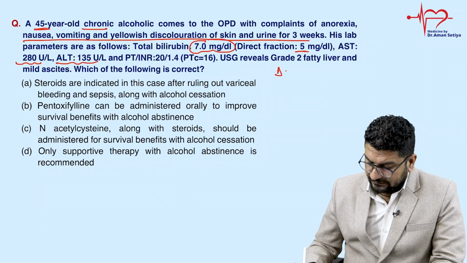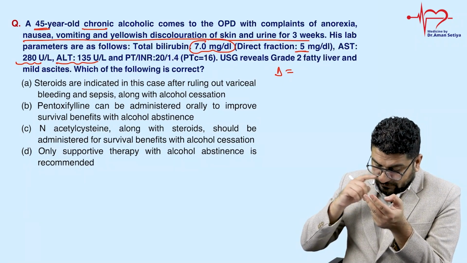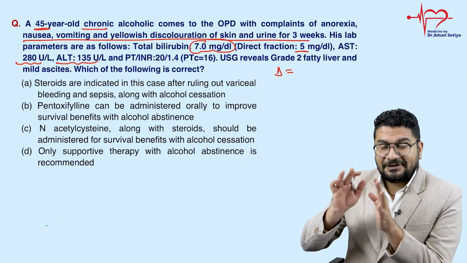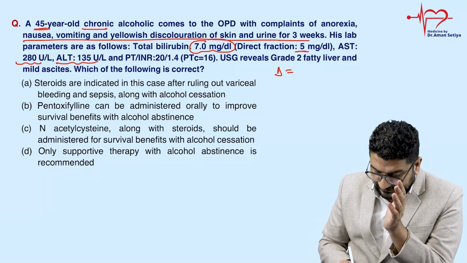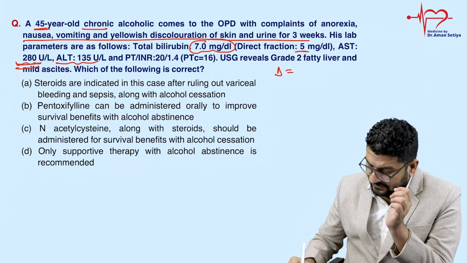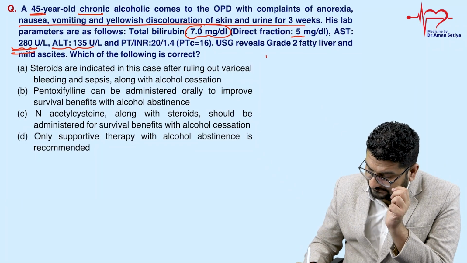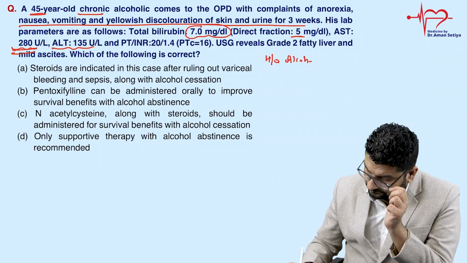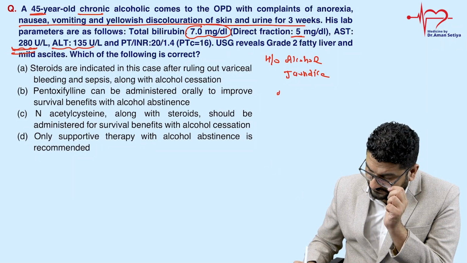So I made a diagnosis. You can see AST value is more than ALT. If you calculate the ratio, 135, 135, 270. It is coming 280. A little bit of mathematics, I know doctors are weak in mathematics. So it is more than 2:1. Now how will I make a diagnosis? You can notice there is history of alcohol. Then you can see the patient is having jaundice. Then you can notice the AST-ALT ratio.